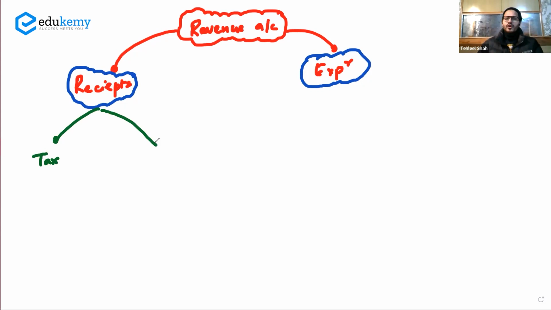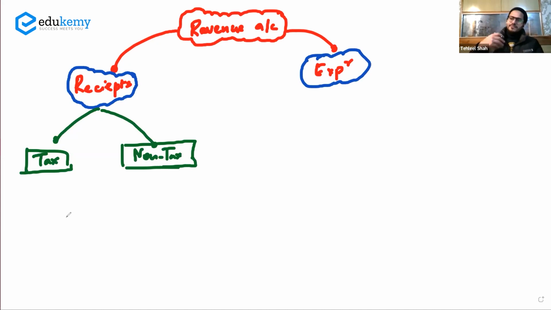Also, we have some non-tax receipts. So, non-tax receipts, I'll be telling you what are the various things that come in the non-tax receipts. But these are some things that are not the tax per se, but these are non-tax receipts that are received by the government in the revenue account. So revenue account includes the tax receipts as well as the non-tax receipts, tax and the non-tax. And when you talk about the tax, that is the taxes that are going to be laid for the coming financial year and how much money will be taken from these revenue tax receipts.